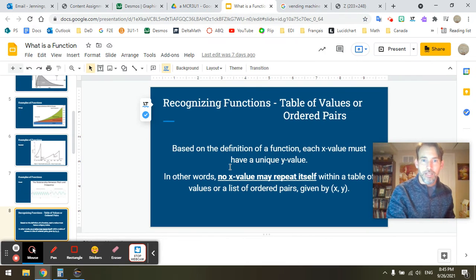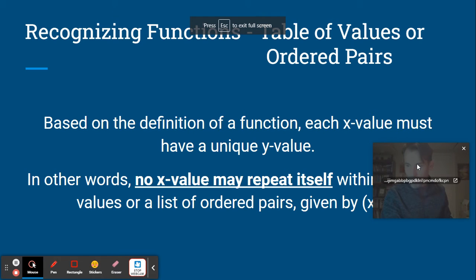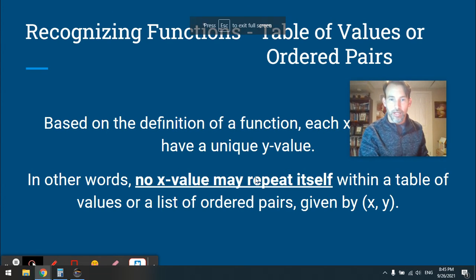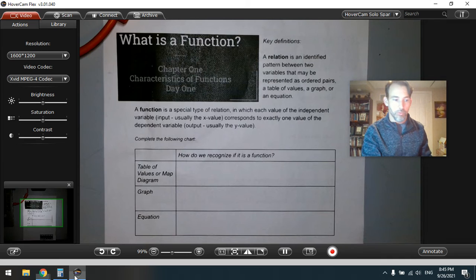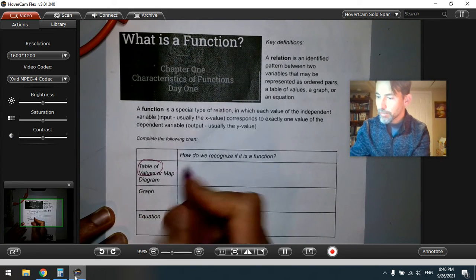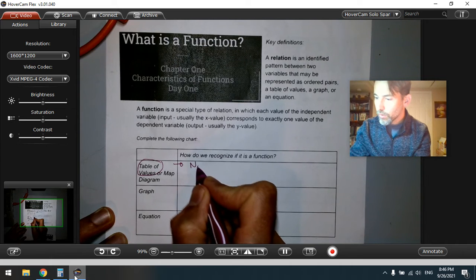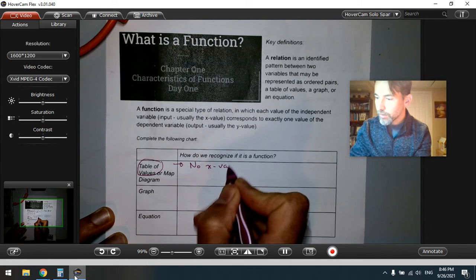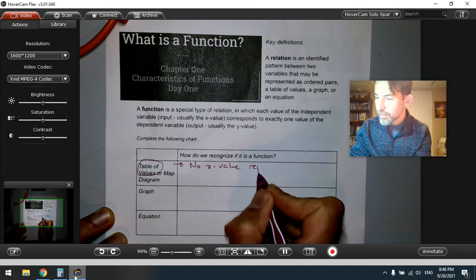Let's carry on. So when we're looking at tables of values or ordered pairs, okay, each x value has to have a unique y value for that to be a function. In other words, no x value may repeat itself within a table of values or a list of ordered pairs given by x, y's. So now would be a good time on your handout to say, well, how am I going to recognize it from a table of values? And I might circle that, and I might say no x value repeats.